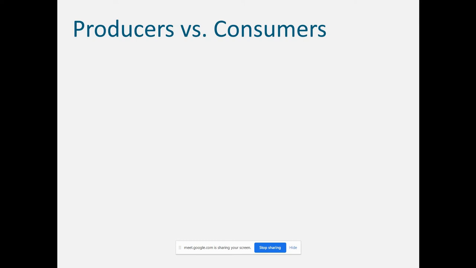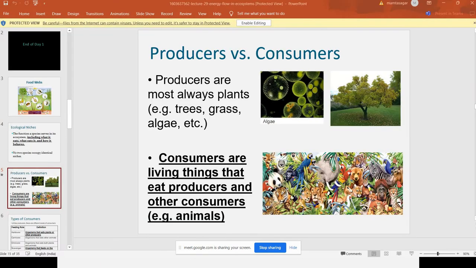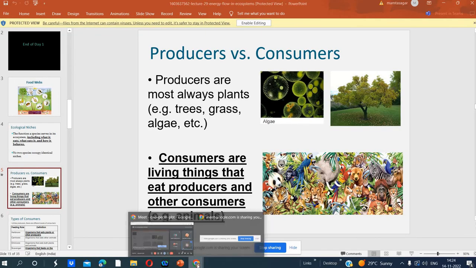Producers and consumers are the important components of the food chain. So now we are studying the feeding relationships and how energy flows from one trophic level to another, because flow of energy is important in the whole universe. So who are the producers? Plants are the producers. They trap the solar energy from the sun, so it comes to the earth. Only plants trap it. As you saw in the last class, only 0.23% of the total is saved by the plants as food.